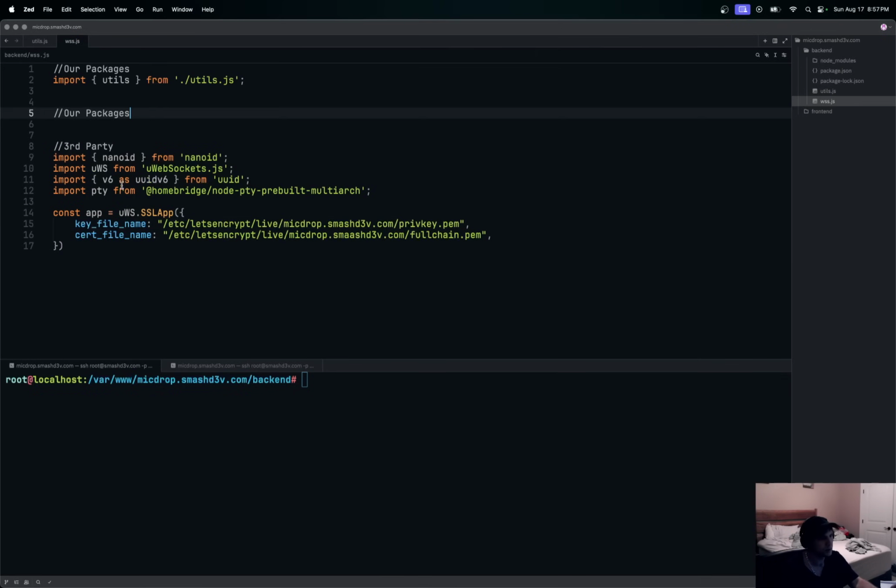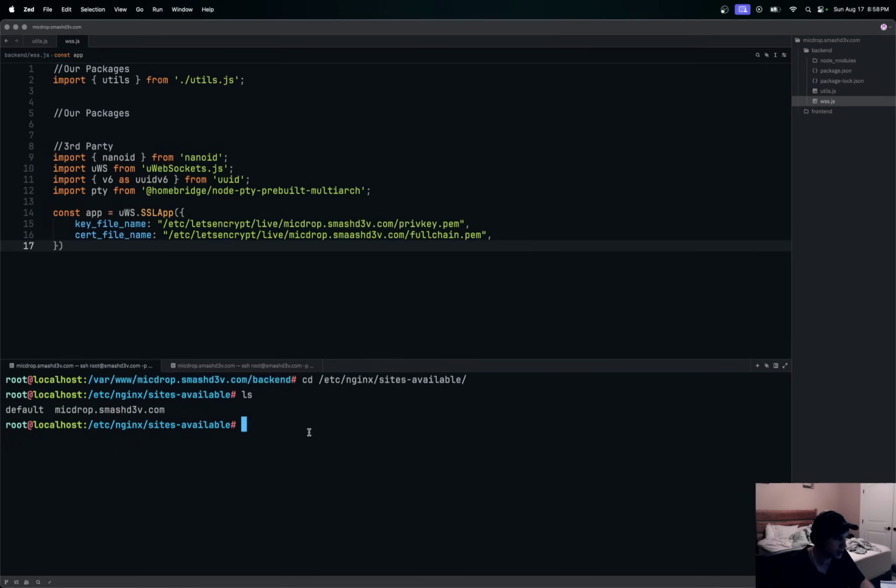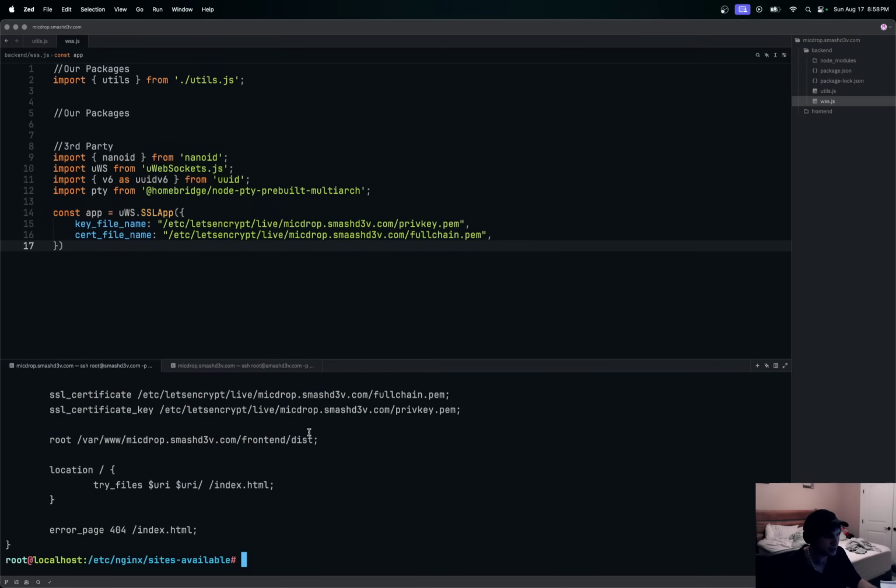So we're going to start with, we're calling this uWebSockets stuff, and now we need to bring in, in order to run it as HTTPS, or WSS WebSocket, we need to tell it where our certificates are, okay? Just like we did with our Nginx stuff. So if I cd to /etc/nginx/sites-available, if you were following along, and I cat this mic drop thing. So this is the Nginx config, right?